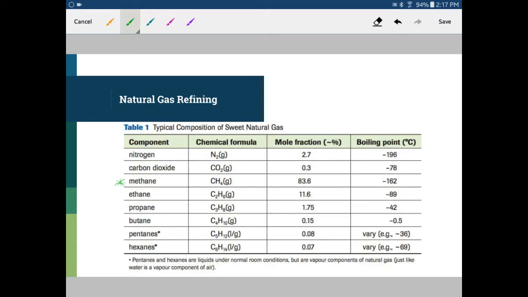Now, we see also here that our boiling points, generally our boiling points as we go from methane to ethane to propane to butane, we'll see that the boiling points gradually increase, meaning that methane will be found as a gas at room temperature, while as we move down here, we might see that at cooler temperatures, we actually see butane more as a liquid. Obviously, butane we use in lighters, and it is a liquid when it's compressed. So that is a good indication also that it has a higher boiling point.